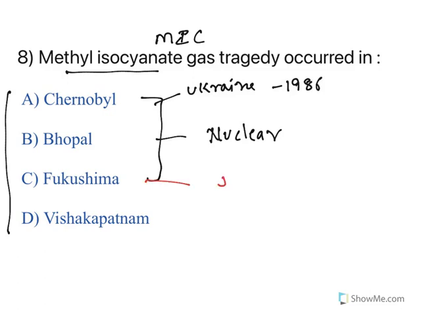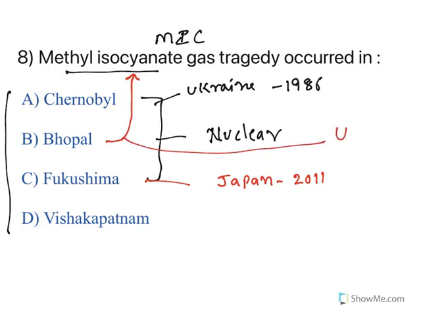Whereas Fukushima is in Japan, and the tragedy occurred recently in 2011. Now, in Bhopal, this methyl isocyanate gas tragedy occurred. There is a company called Union Carbide. From that company, which is located in Bhopal, this methyl isocyanate gas leaked, and it caused so many deaths.